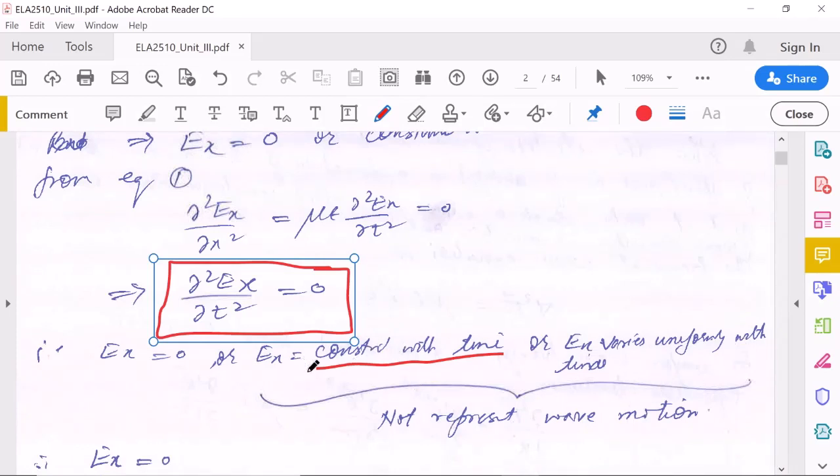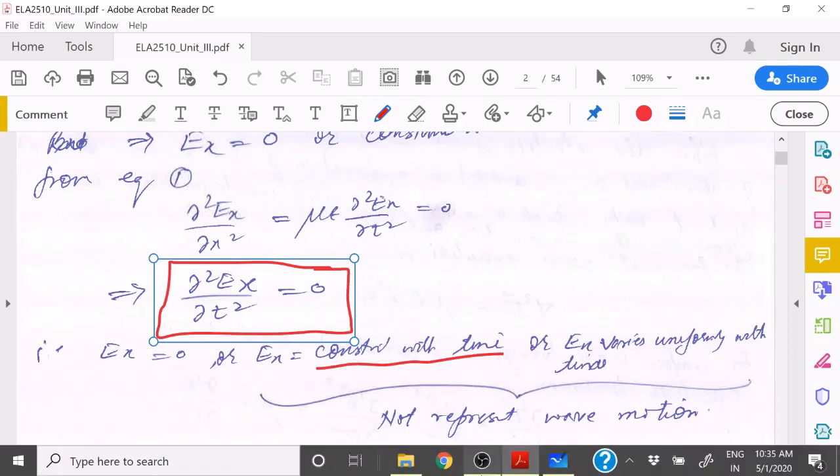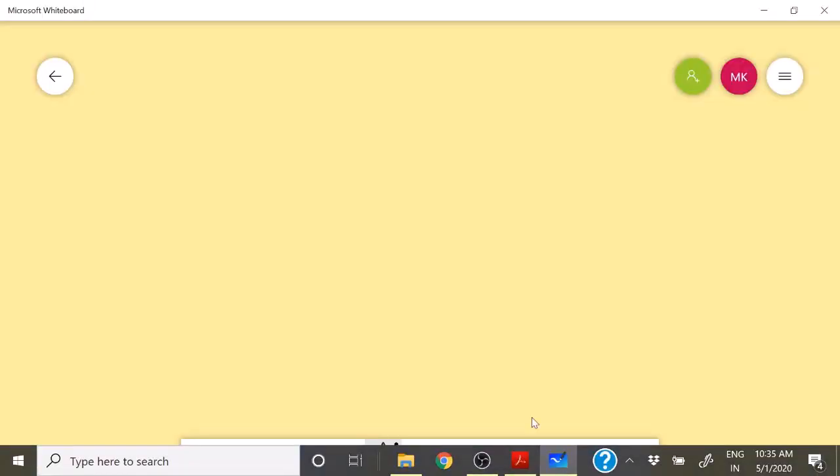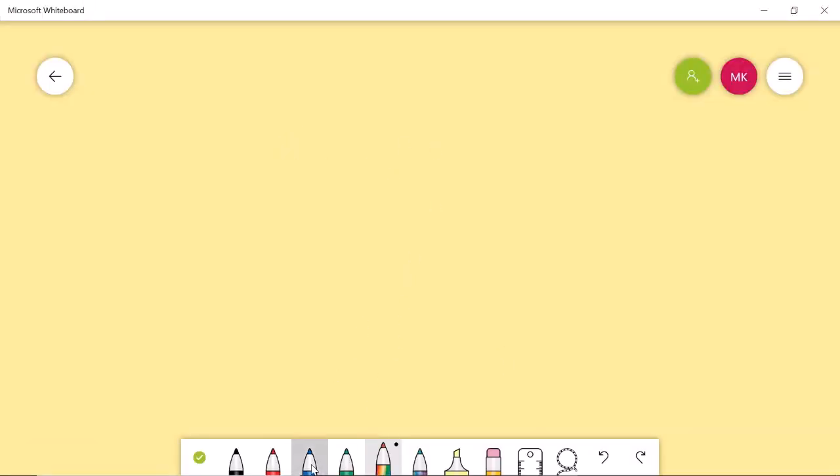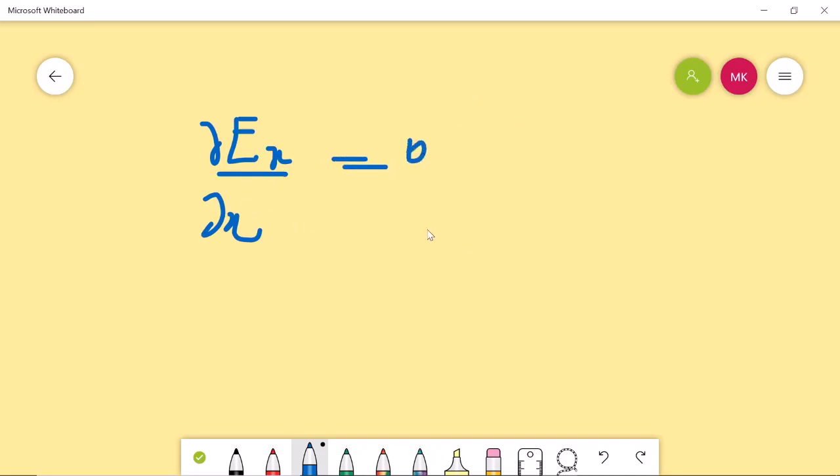Sorry, these two electric fields will not represent any type of wave motion, because if we take these two cases, for example, we take the particular case where del Ex over del x equals 0. So we take some function whose del Ex by del x will be 0 and should be some sort of wave, in the form of x minus Vt.